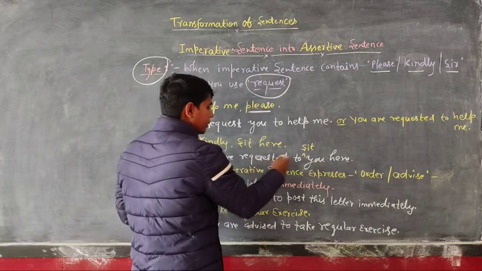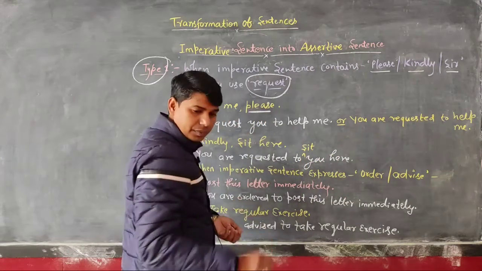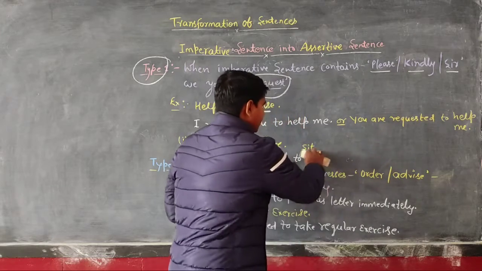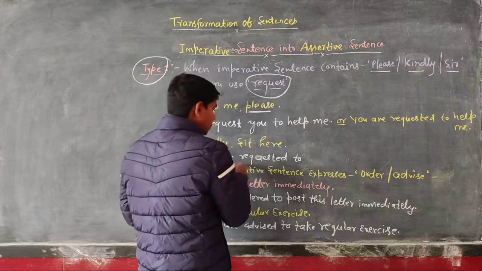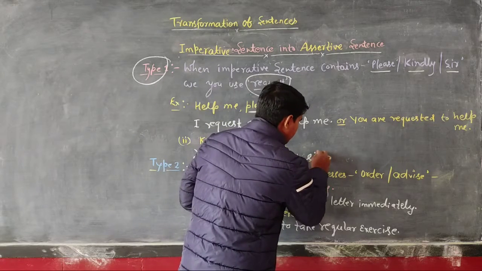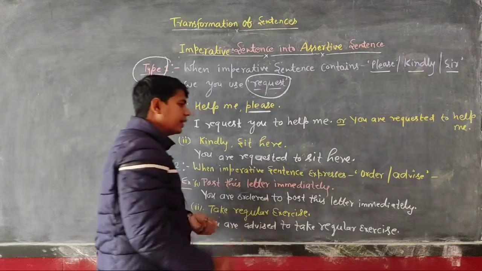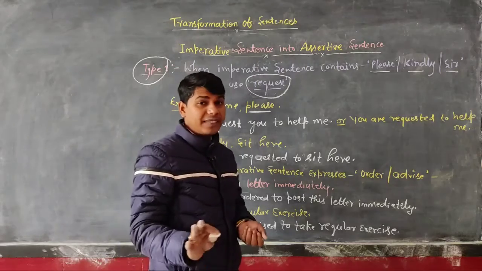You are requested to sit here. I hope you have understood type first.